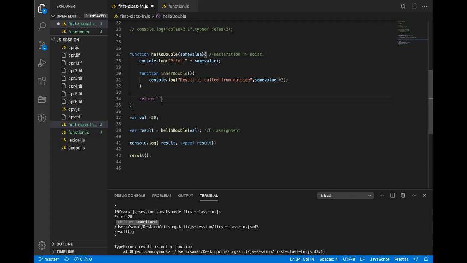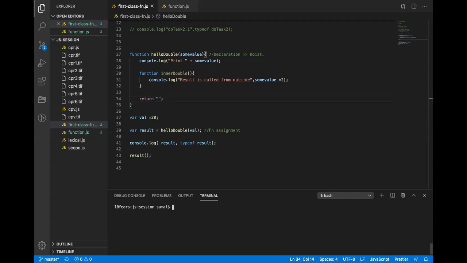If I return this value, what will happen? What will be at line number 41? It may return an empty string, right?